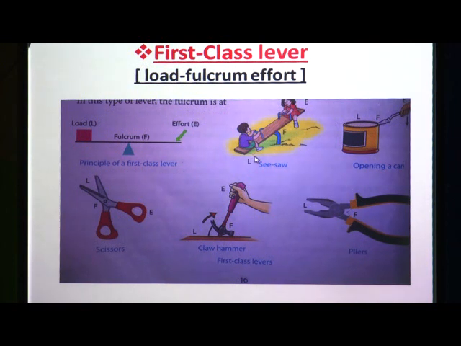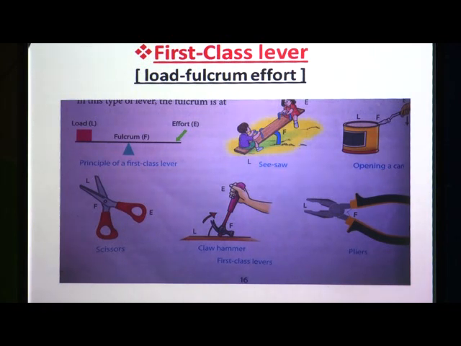That means seesaw, opening a can. Sometimes you open a bottle with the help of a spoon or any other material, then that spoon is also working like a first class lever. That means, when you use a spoon to open the lid of a can, you use it as a first class lever.